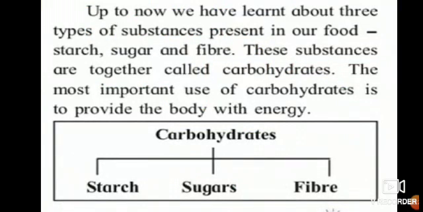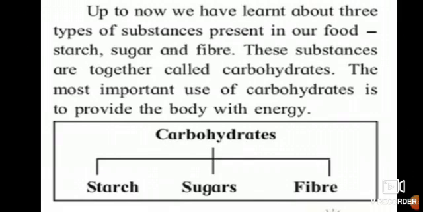So up to now, what have we learned, girls? We have learned about the 3 types of substances which are present in our food. Which are they? That is starch, sugar and fiber. When these 3 come together, it is called carbohydrates.